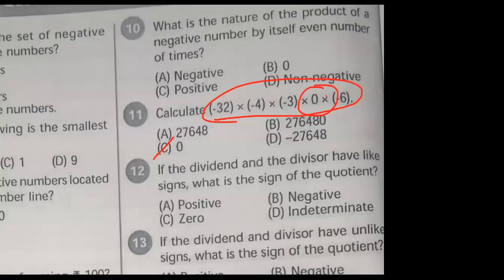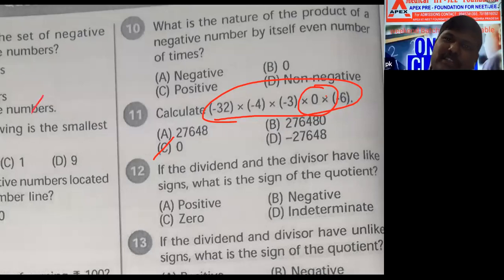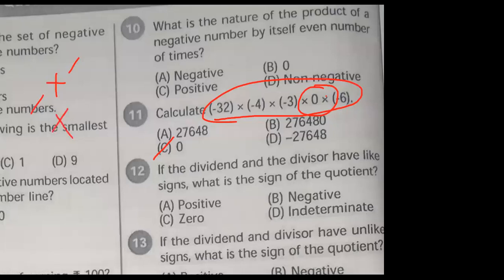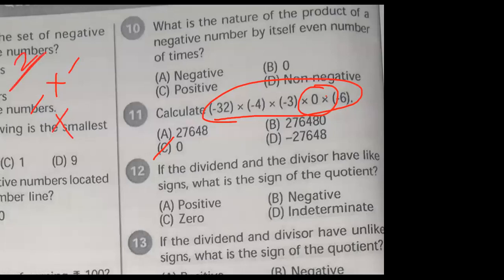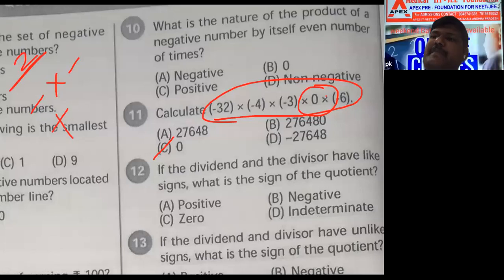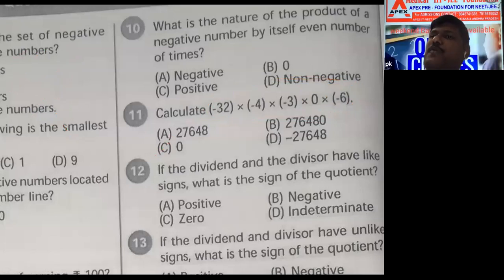Sir, I didn't understand 9th and 10th one, sir. Rishi, you say my question answer. Minus into minus how much? Rishi, you don't mute yourself. You can answer my question first. Minus into minus how much? Sir, plus. 2 times minus is there means plus. 2 means even number or odd number? 2 is even number, sir. Even number of times minus is there means plus, positive.